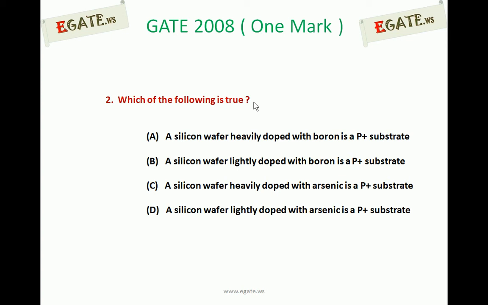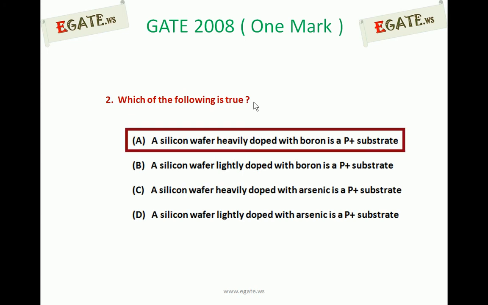A. A silicon wafer heavily doped with boron is a P+ substrate. B. A silicon wafer lightly doped with boron is a P+ substrate. C. A silicon wafer heavily doped with arsenic is a P+ substrate. D. A silicon wafer lightly doped with arsenic is a P+ substrate. Out of the 4 options, the correct one is A. A silicon wafer heavily doped with boron is called a P+ substrate.